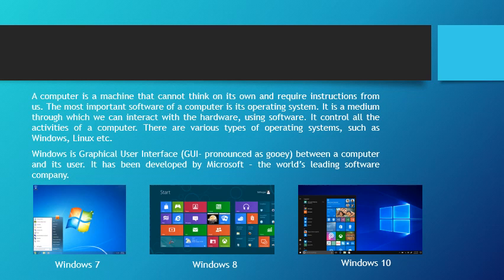Windows is a graphical user interface, GUI, pronounced as "gooey", between a computer and its user. It has been developed by Microsoft, the world's leading software company. Here are a few examples of Windows. You can see the pictures of Windows 7, Windows 8 and Windows 10.